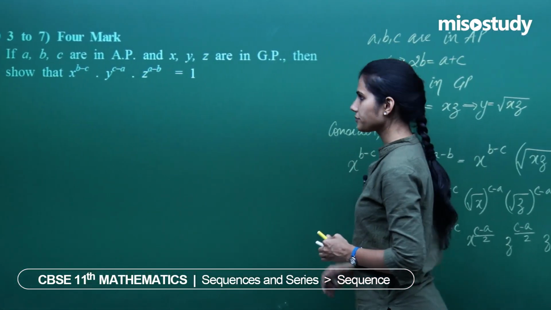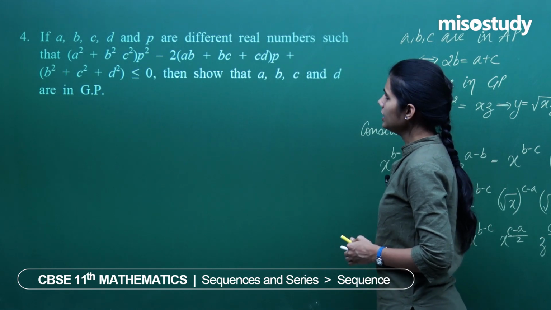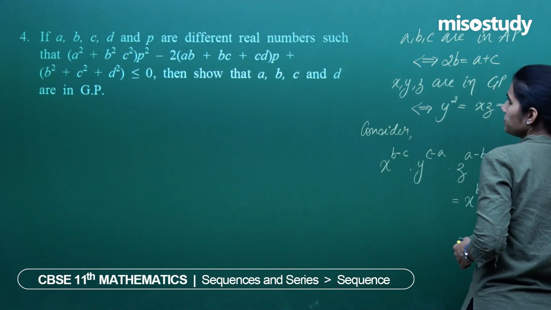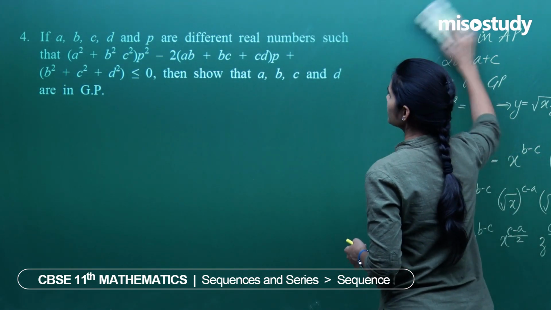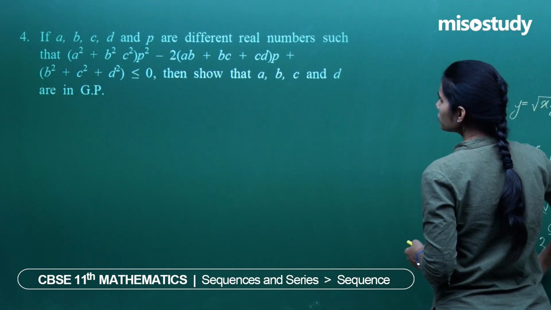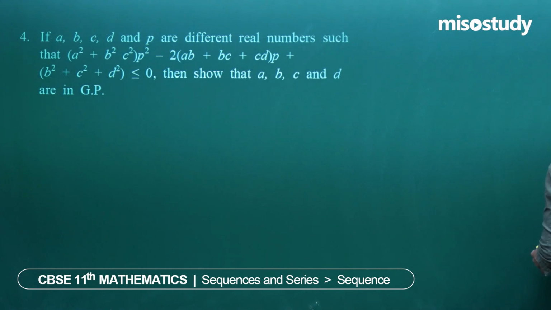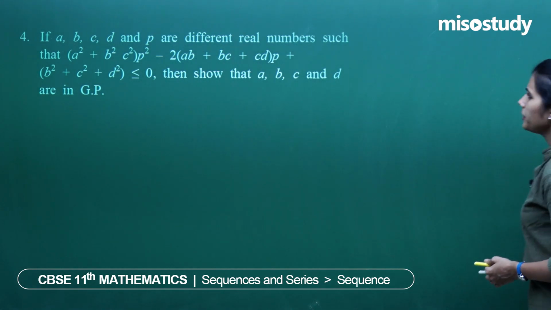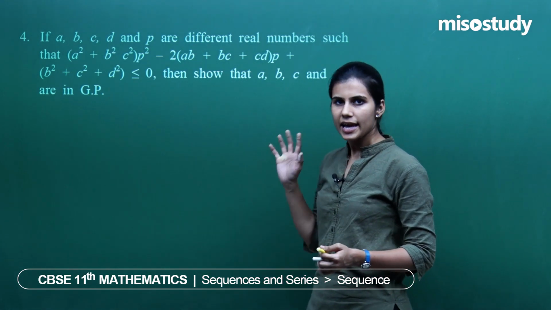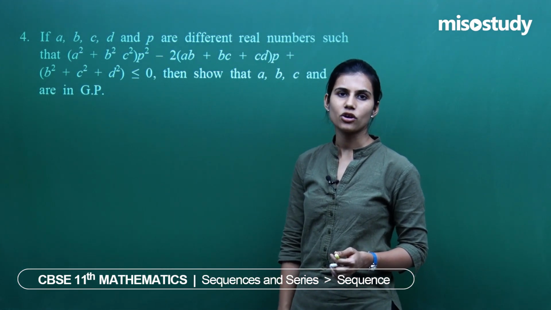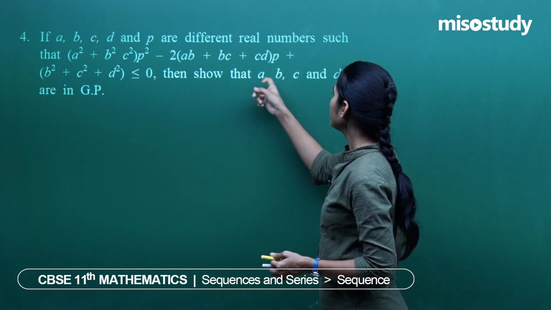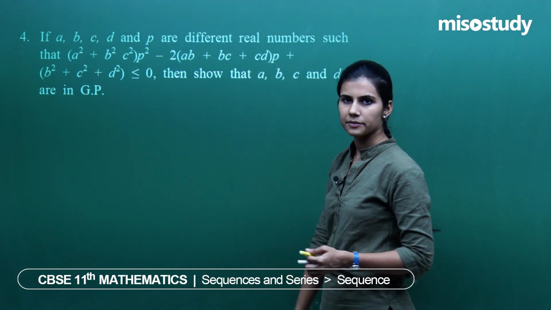Next we have a, b, c, d and p are different real numbers such that this expression is less than or equal to 0. Show that a, b, c and d are actually in GP. If I need to show that a, b, c, d, the sequence of 4 terms, is in GP, that means I have to show the ratio of any term with its immediate preceding term is a constant. I have to show b by a equals c by b equals d by c.